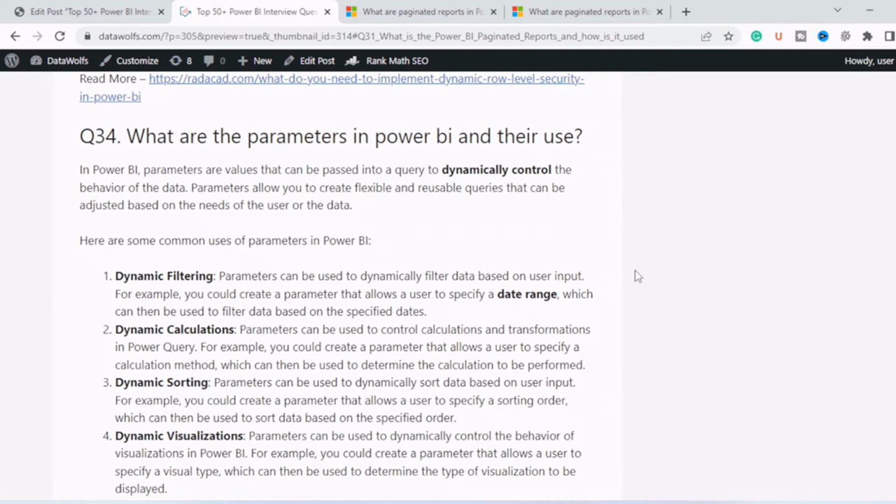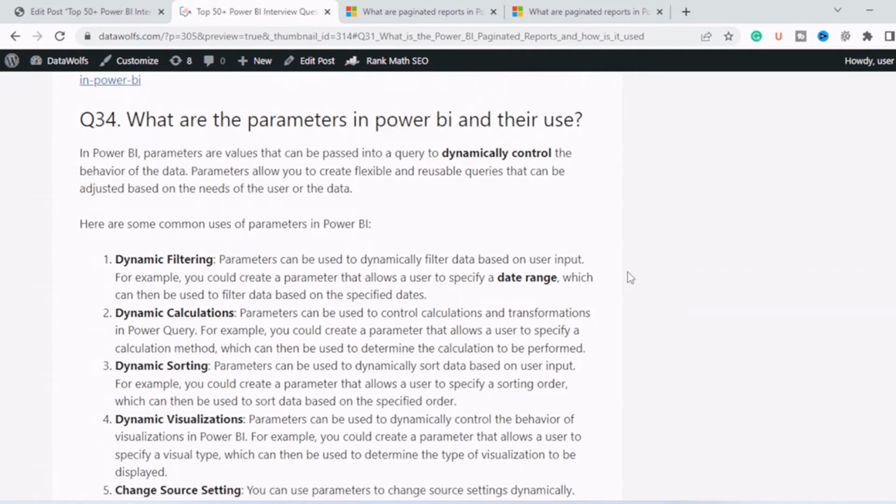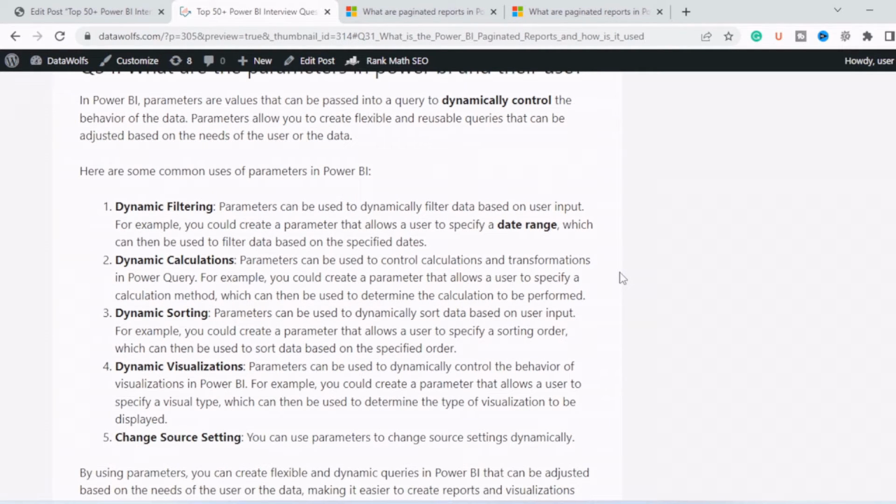What are the parameters in Power BI and how are they used? In Power BI, parameters are used to dynamically control the behavior of data or reports. There are different uses of parameters, like dynamic filtering, dynamic calculation, dynamic sorting, dynamic visualization, and change source setting. You can read more about that. Like in dynamic filtering, let's say you need to dynamically filter data that is fetched into Power BI. You can do that with the help of parameters.